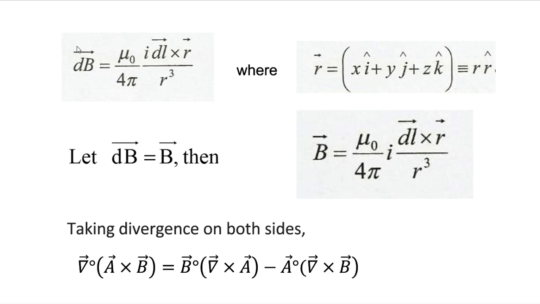Now, instead of dB, we will write B, because dB is the magnetic field at that point due to one element. When calculating the total, we have to take all elements into consideration. Just to avoid confusion, let us call dB as B. Then this equation reduces to B equal to mu naught by 4 pi, I dl cross R by R cube. Now the small vector analysis we are going to do: what was our intention?